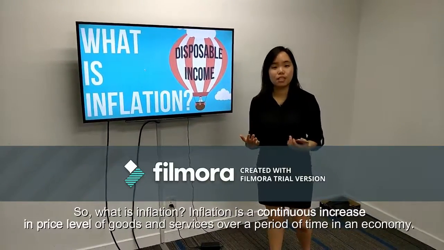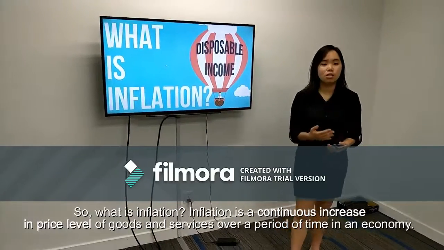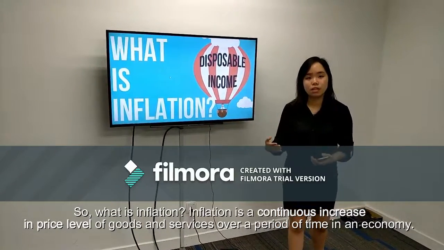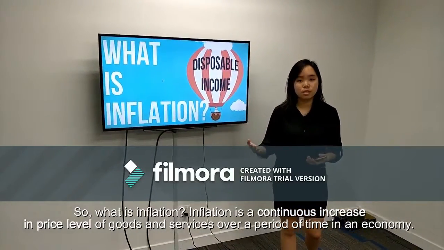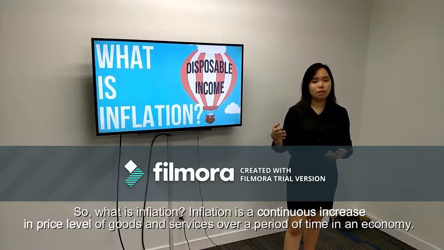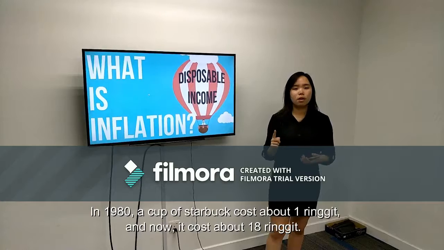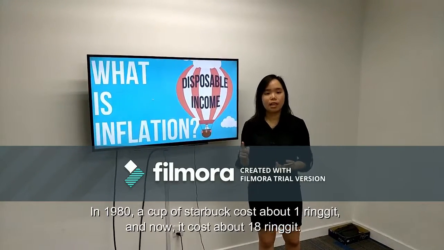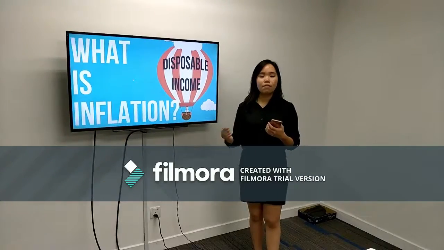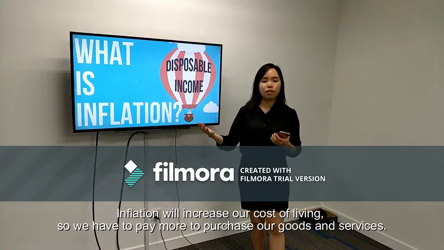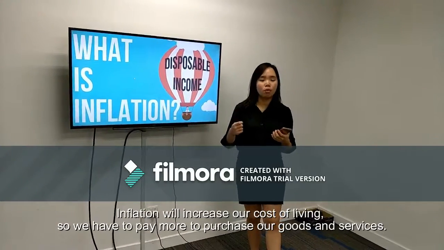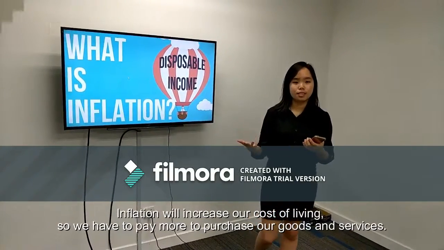So, what is inflation? Inflation is a continuous increase in the price level of goods and services over a period of time in an economy. In 1980, a cup of Starbucks cost about 1 ringgit, and now it costs about 18 ringgit. Inflation will increase our cost of living, so we have to pay more to purchase our goods and services.